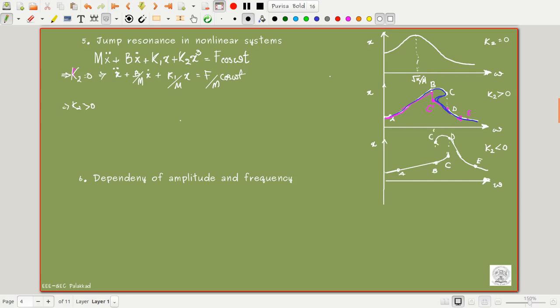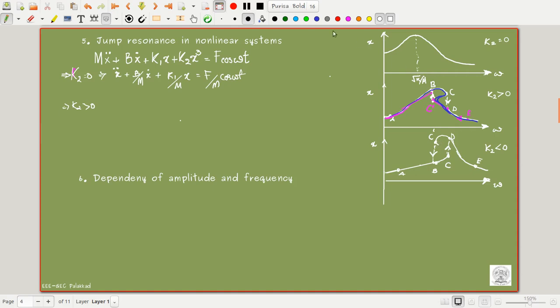When I return, I will be jumping from C to B dash, a straight jump, and then it reaches here. So there is a jump upwards. Here there is a jump downwards when there is an increase in frequency, and a jump upwards when there is a decrease in the frequency. That is the difference here.